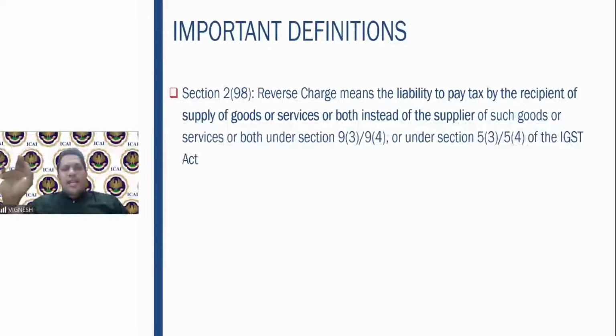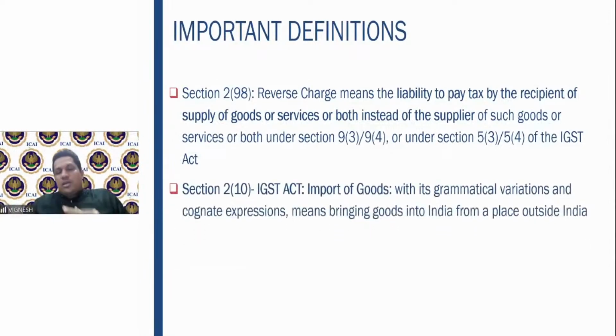2 subsection 98 defines the term reverse charge mechanism. As I told you, liability to pay the tax by the recipient rather than the supplier of the goods or services. The liability to pay the tax by the recipient of the supply of goods or services instead of the supplier under 9(3) or 5(3). We will see what these sections are. This is reverse charge as per 2 subsection 98 of the CGST Act.